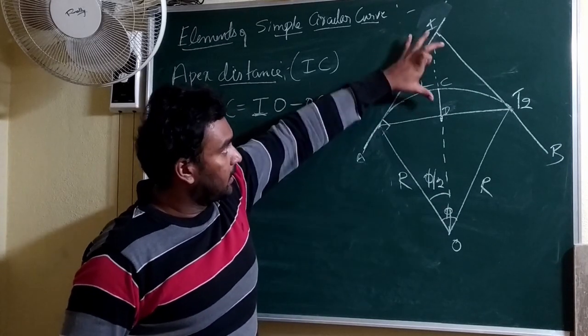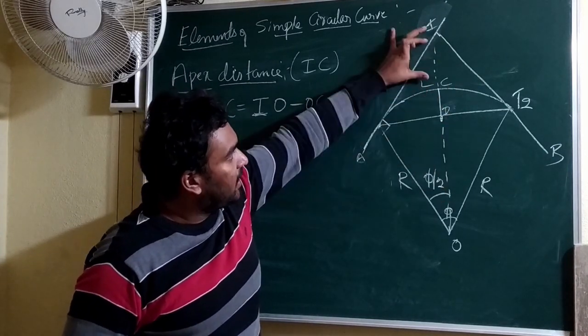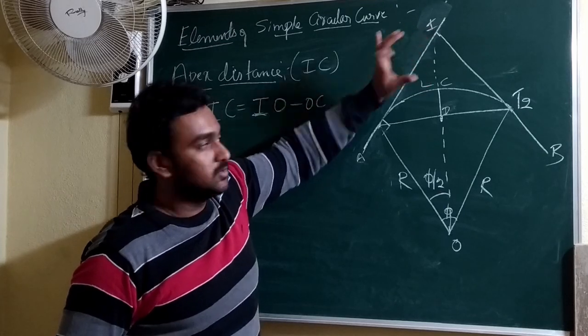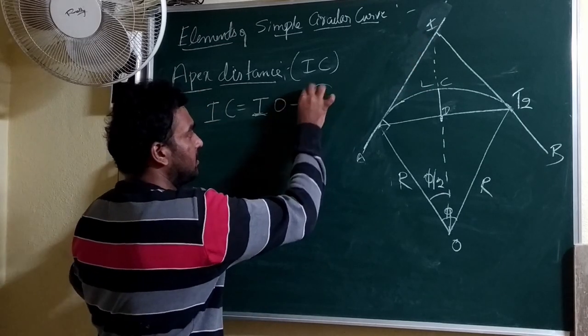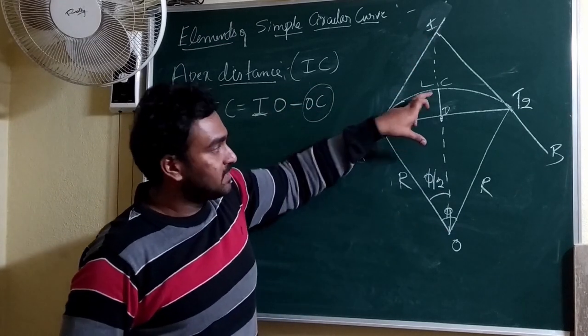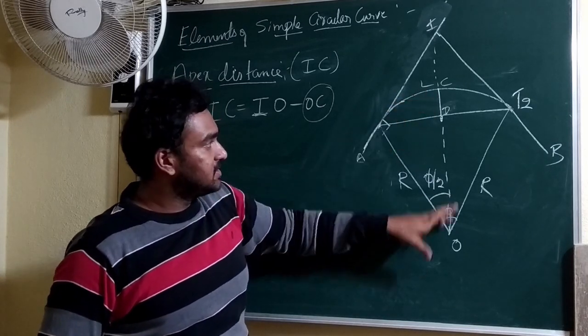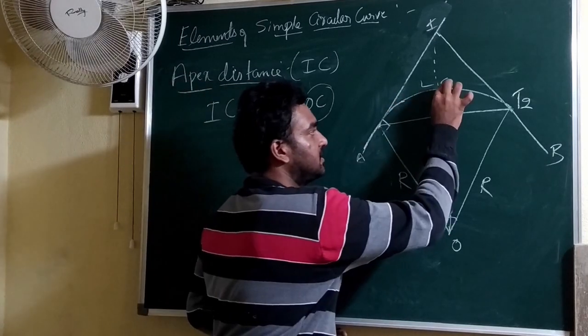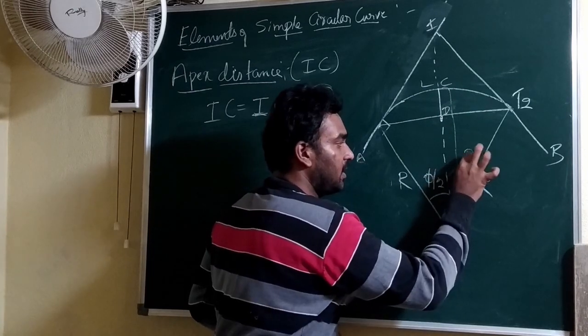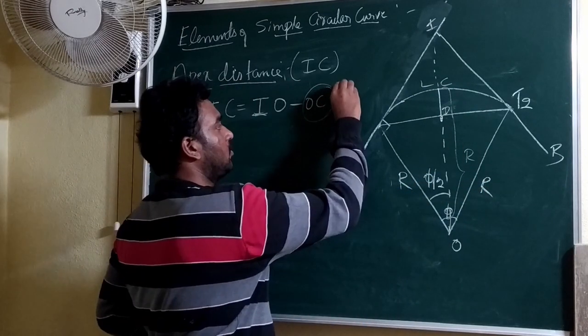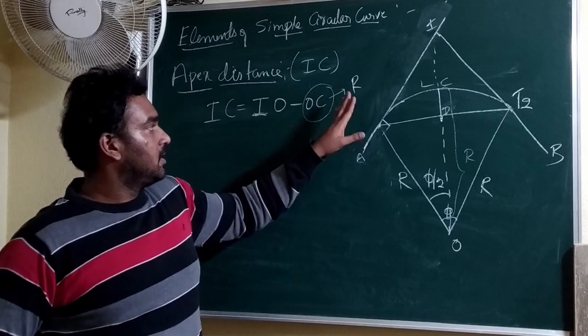IO is the total length. If I subtract OC, I will get the length IC. So what is OC here? As it is a simple curve, OC is nothing but the radius of the curve. So OC is R.